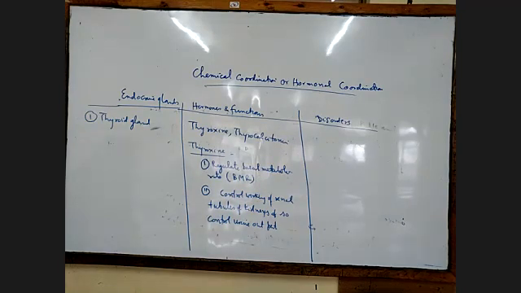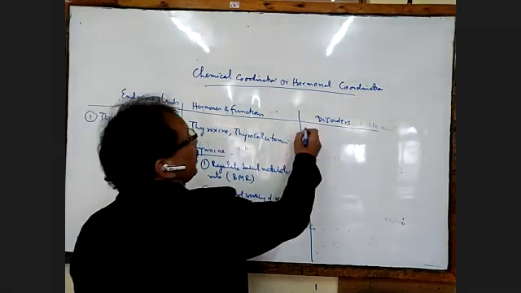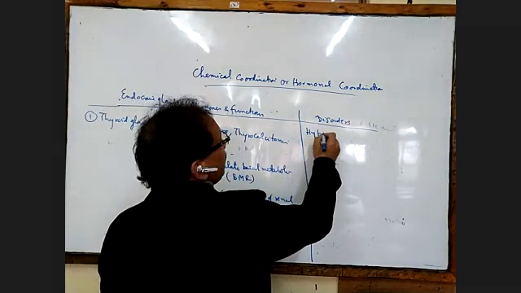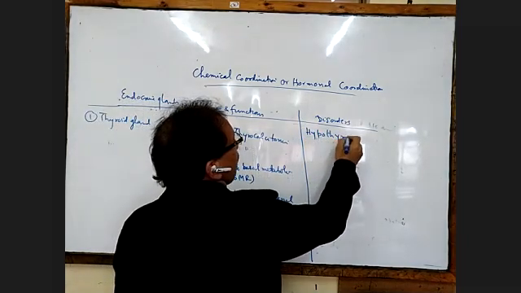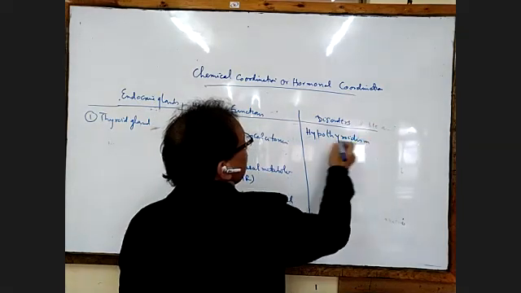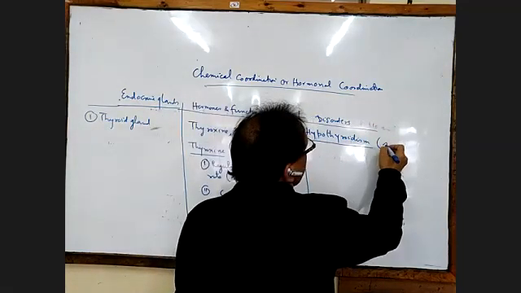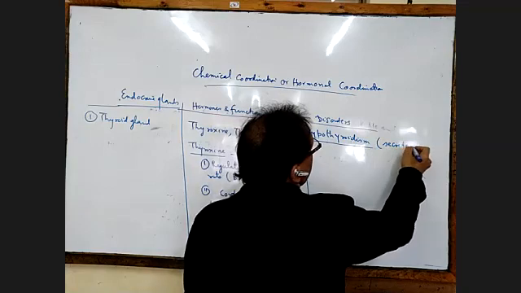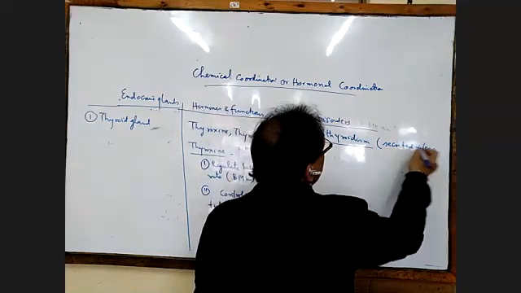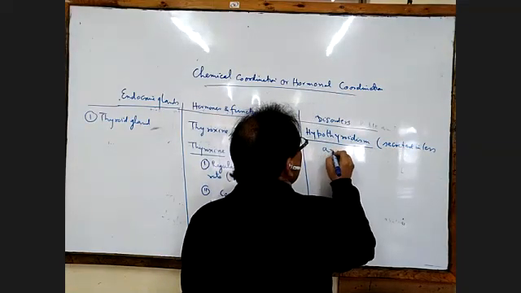So here, there will be hypothyroidism if they are secreted in a less amount. Hypothyroidism means secreted in less amount.